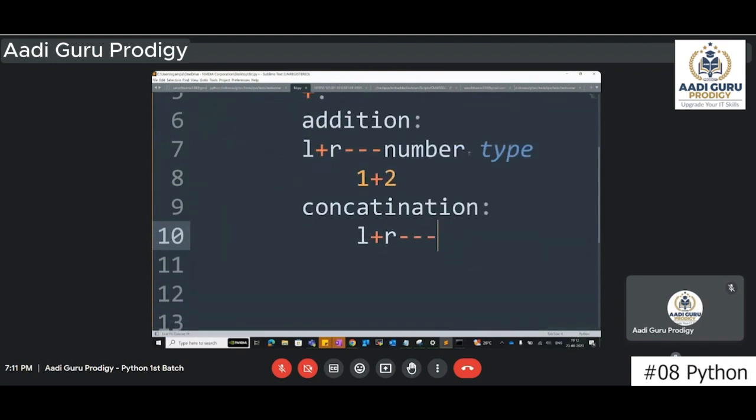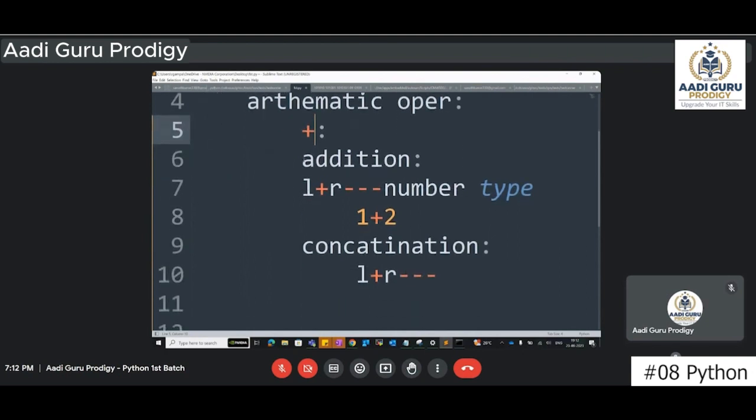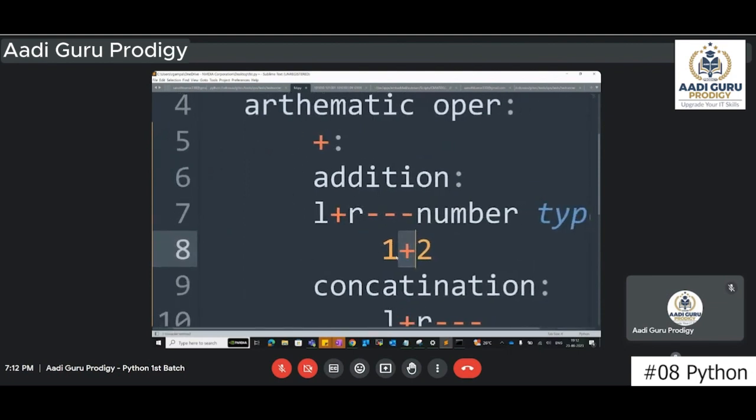Remember this point. When you are giving a plus symbol in Python, this plus symbol will be used for two different purposes. The first one is addition. The second is concatenation. So these are the two things that will happen with the same plus symbol. So when will it work as an addition? I'm focusing on this plus. Both the sides of this plus.